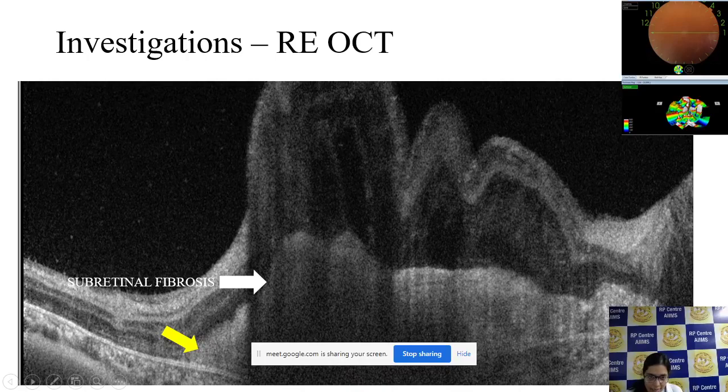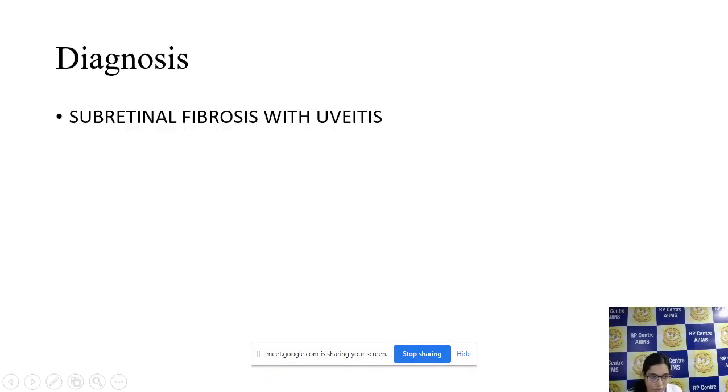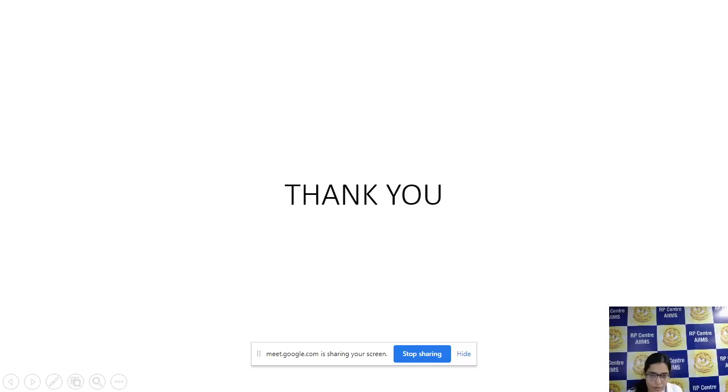SS-OCT was done of both the eyes. In the right eye, we can see here the normal architecture of all the retinal layers. However, in this area, which is the region below the scar, the fibrotic area, we can see that there's an area of subretinal fibrosis. Also, there's shadowing, which suggests that the retina is also fibrosed. A similar picture was present in the left eye under the macular area and under the peripapillary area, under the area of fibrosis. We can see subretinal fibrosis over here. So we reached a diagnosis of subretinal fibrosis with uveitis. Thank you. Further case discussion will be done by Dr. Shreya.